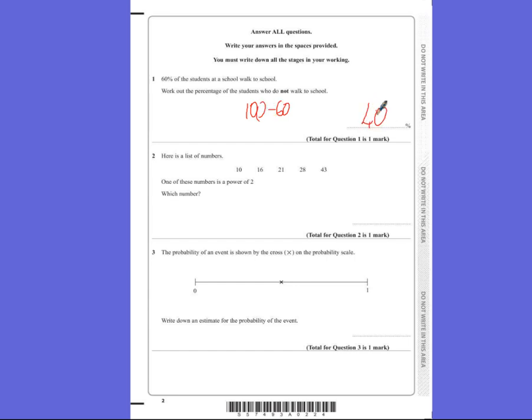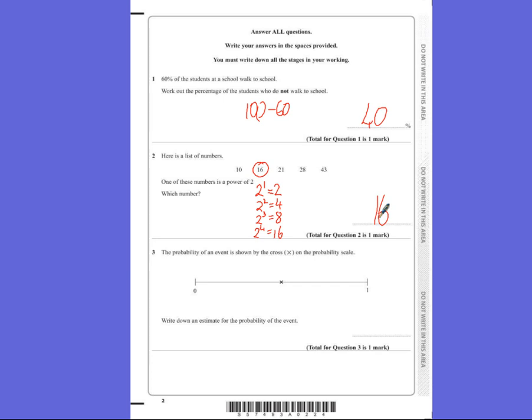Here is a list of numbers. Out of the list of numbers, which is a power of 2? Now, a power of 2 just means either 2 to the power of 1, which is just 2, 2 squared, which is 2 times 2, which is 4, 2 cubed, which is 2 times 2 times 2, which is 8, 2 to the power 4, which is 2 times 2 times 2 times 2, which would be 16. So you can see that 16 is the first number that is a power of 2.